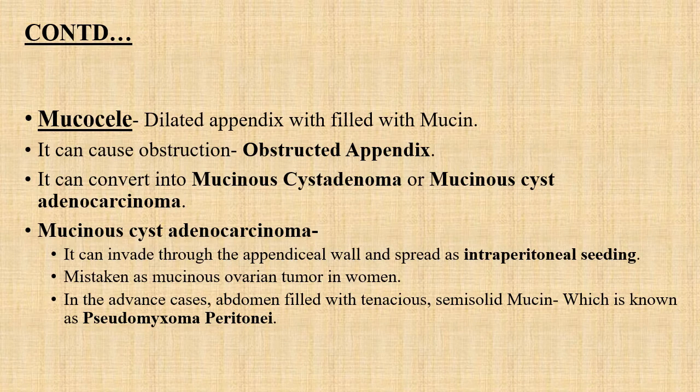Now this mucinous cyst adenocarcinoma can invade through the appendiceal wall and spread as intraperitoneal seeding.